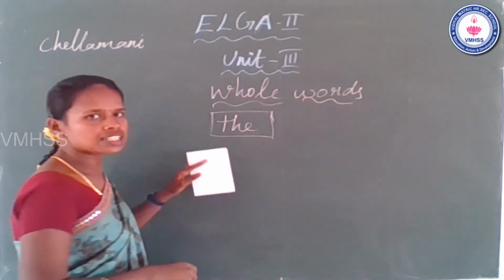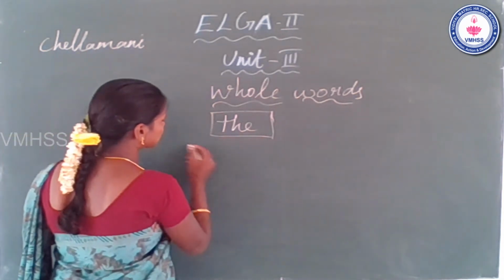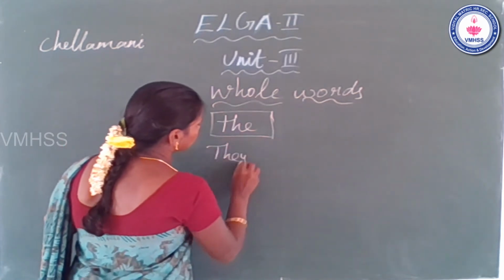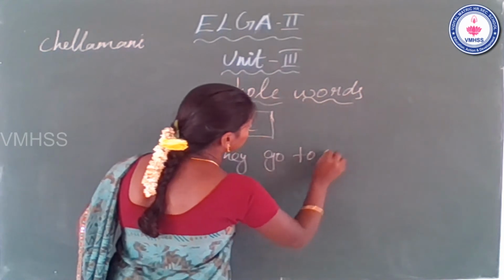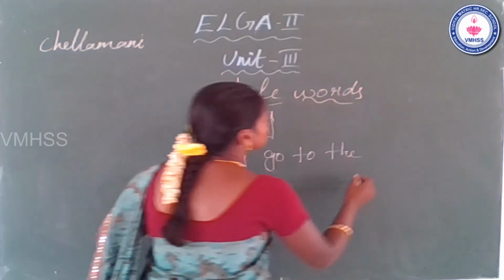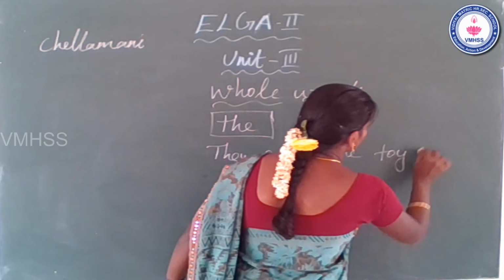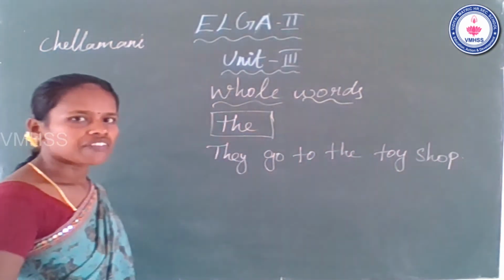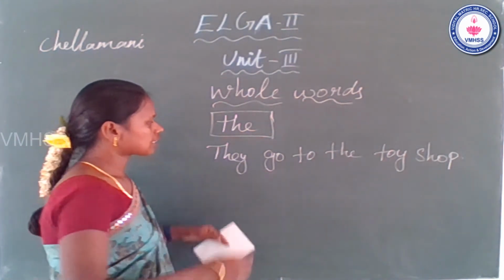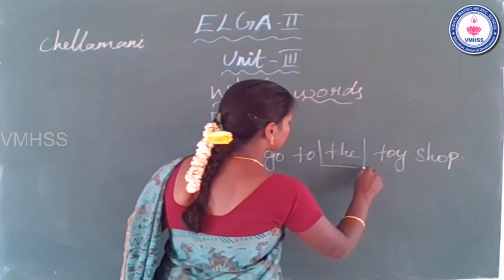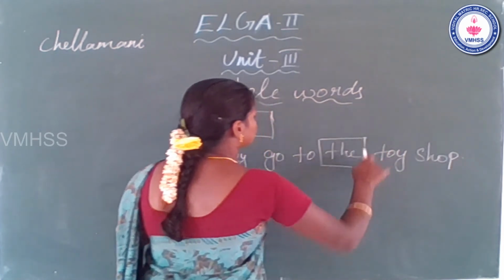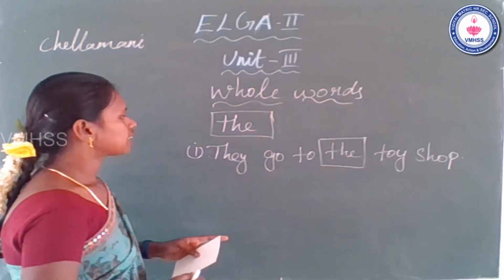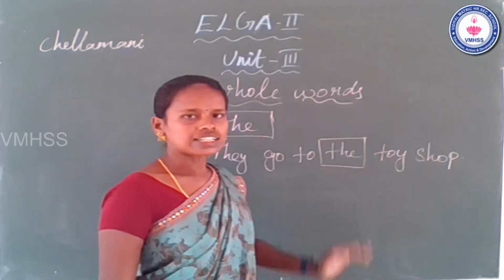They go to the toy shop. Where is the whole word the? Yes, it comes after to. Okay, this is the first example.